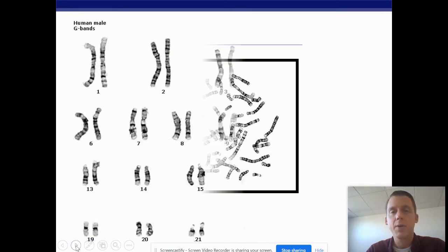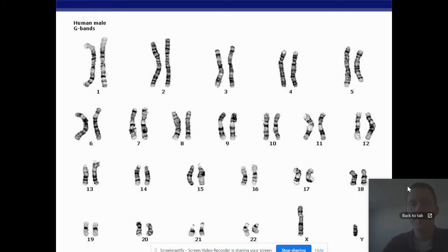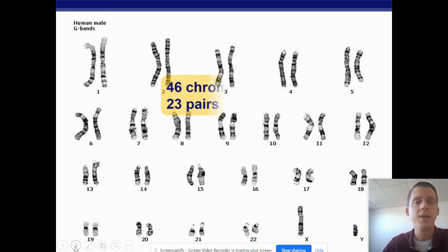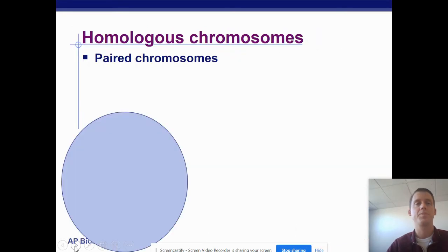Now we can take another karyotype, reorganize it, and I've got to move this out of the way. And we can see that, once again, we have 46 chromosomes. That's 23 pairs. And we have an X and a Y. So that is a male karyotype with an X and a Y chromosome.